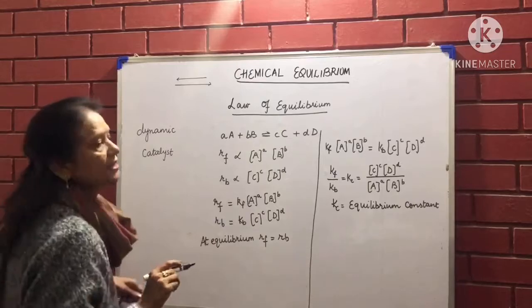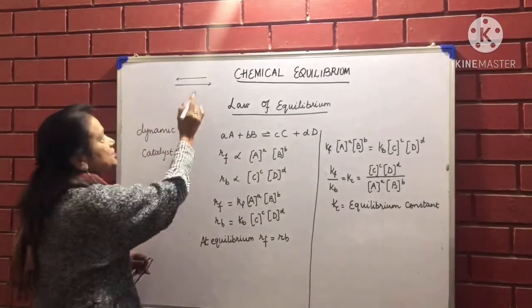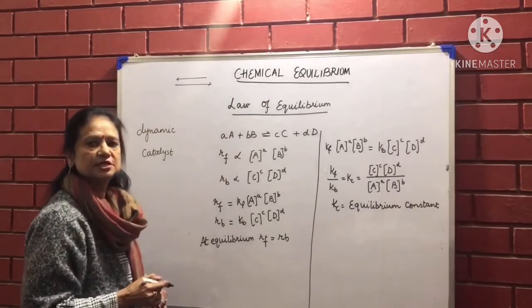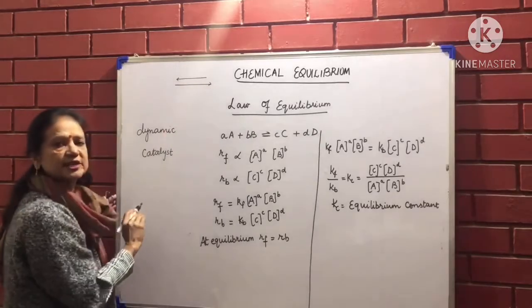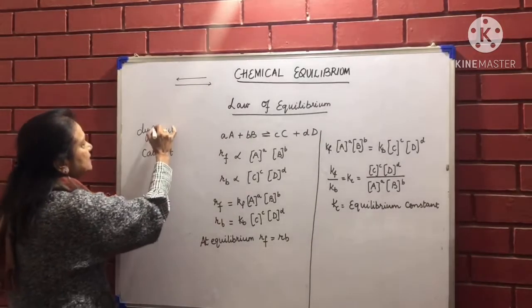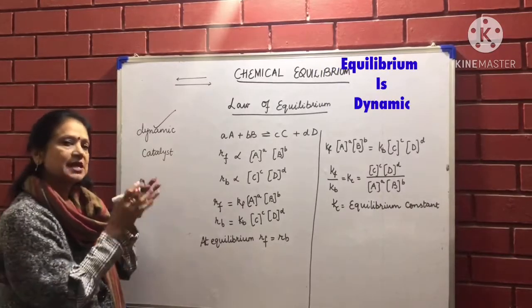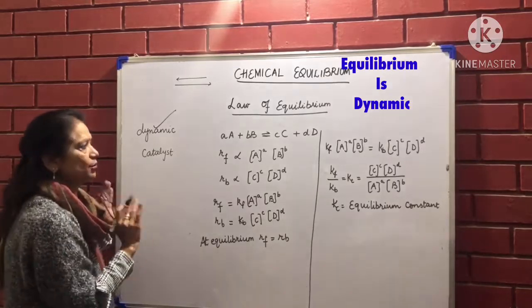We just saw that in a reversible reaction, when the rate of forward reaction becomes equal to the backward reaction, we say that it is the stage of equilibrium. So that means both these reactions are taking place simultaneously. So we say that equilibrium is dynamic in nature. The reaction has not stopped. Dynamic means it is moving forward, backward, both.